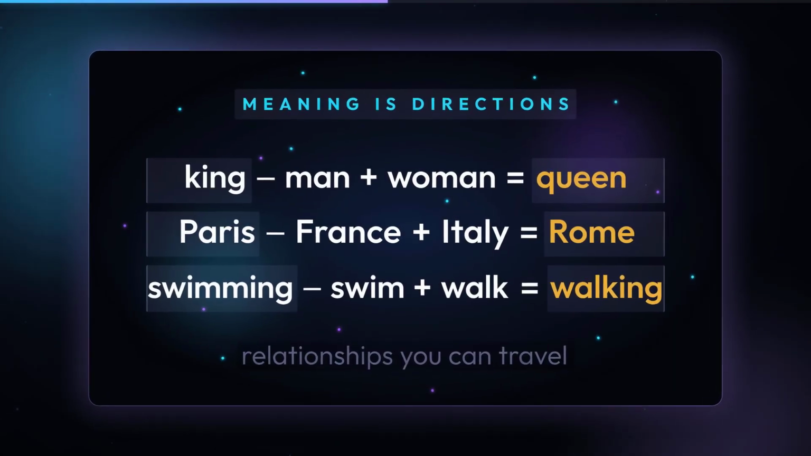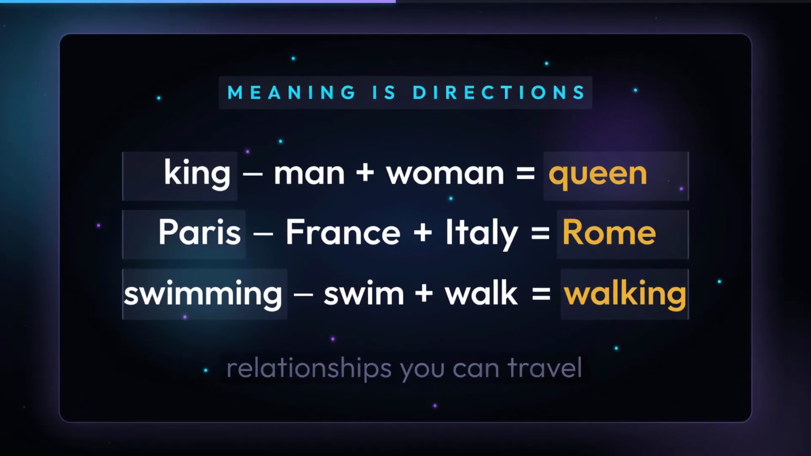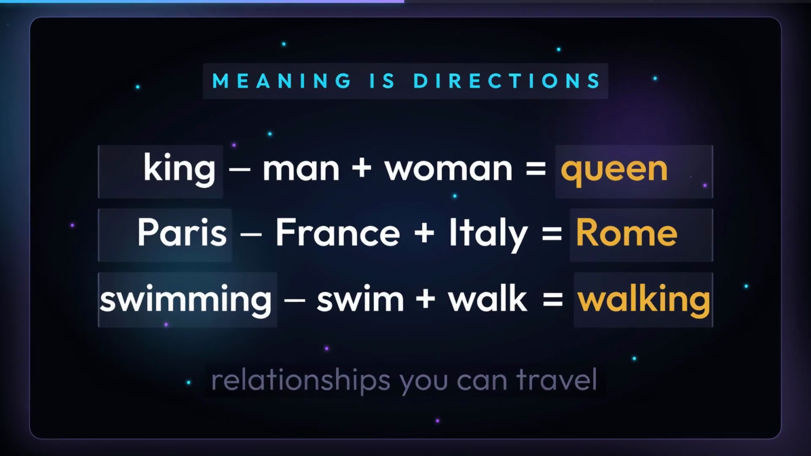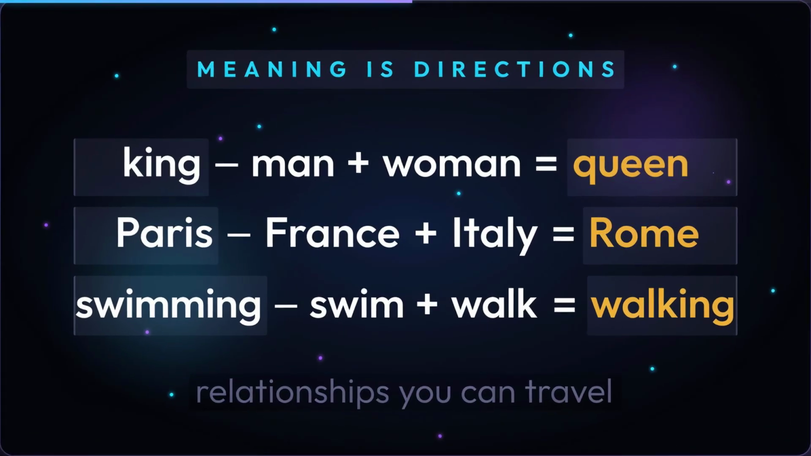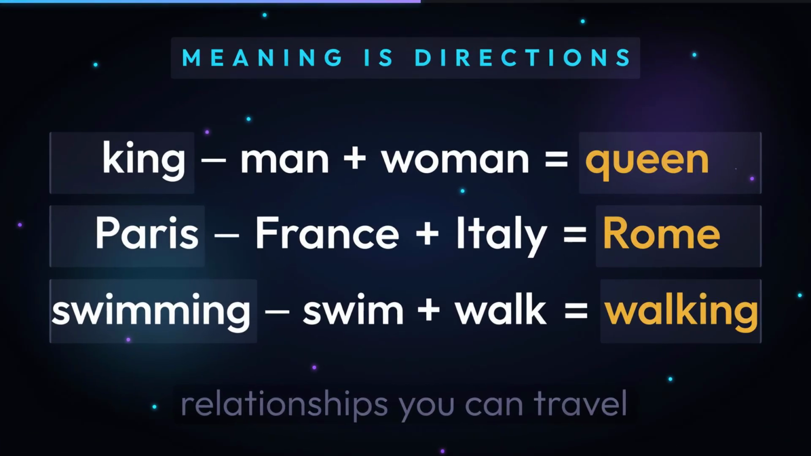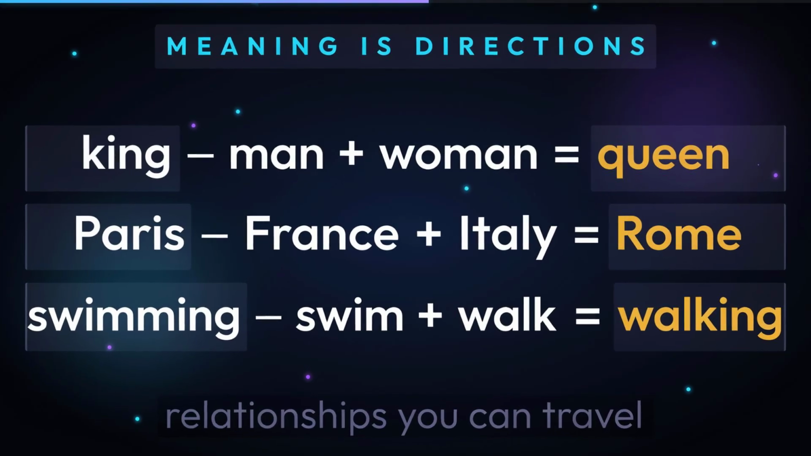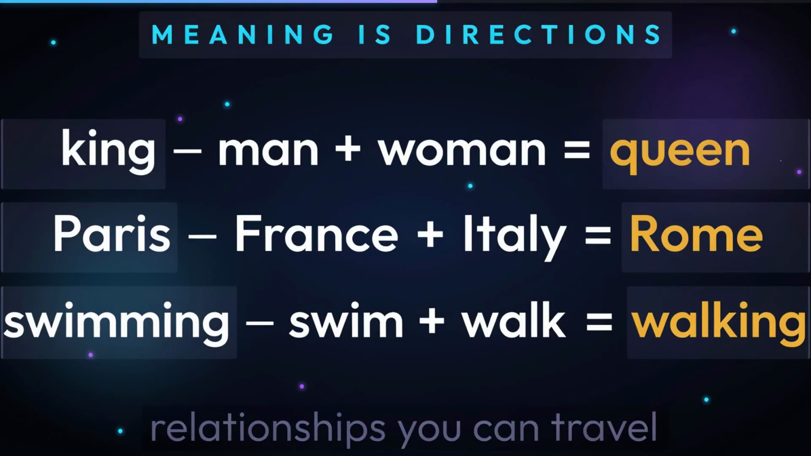And it's not a fluke. The same move works everywhere. Paris minus France plus Italy gives you Rome. Walking is to walk, as swimming is to swim. Relationships between words become directions you can travel.